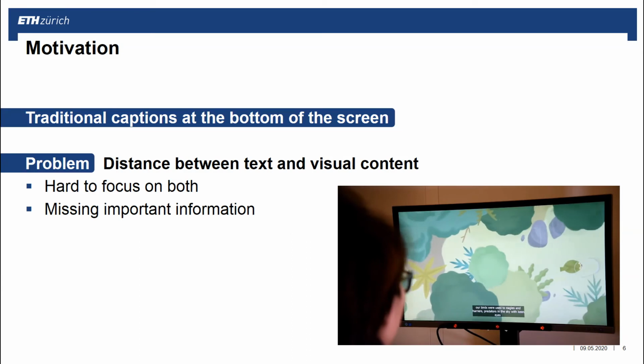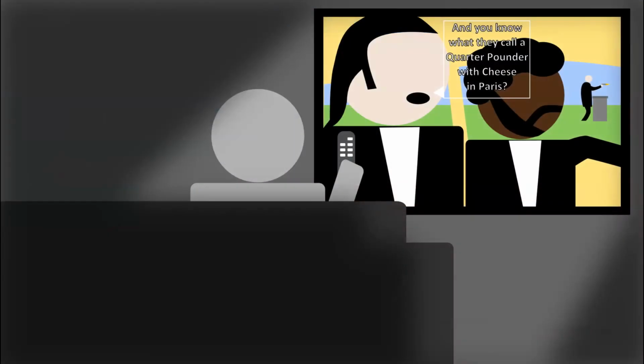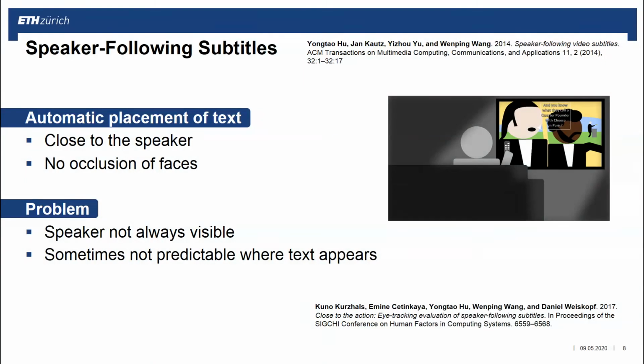One idea to reduce the distance between text and video content is to place captions close to the speaker, similar to speech bubbles in a comic. This technique is called speaker following subtitles and has been presented some years ago. It performs an automatic detection of the speaking person and places text close to faces without occluding them.